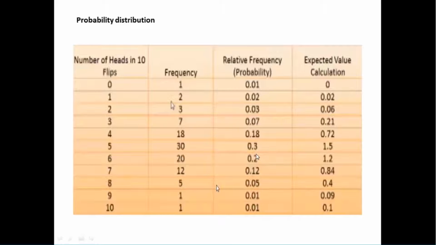Clear? If I'm asking a question, what is the probability of getting 5 heads when I'm flipping 10 coins? What is the probability that I get 5 heads in this particular scenario? It is actually 0.3. 0.3 would be the probability. So for 5 times head, 0.3 is the probability.